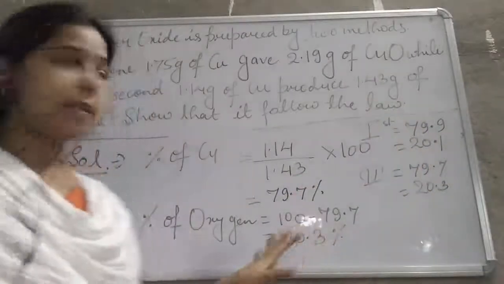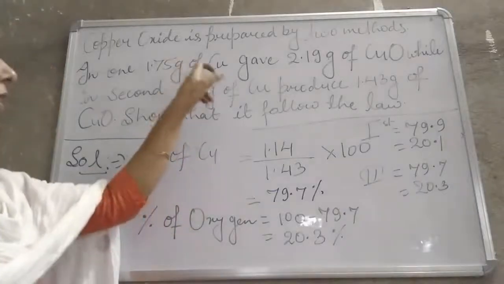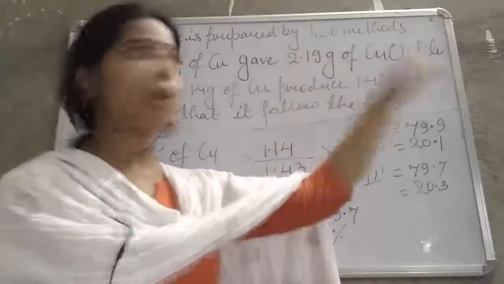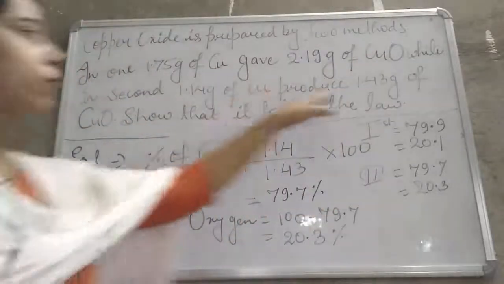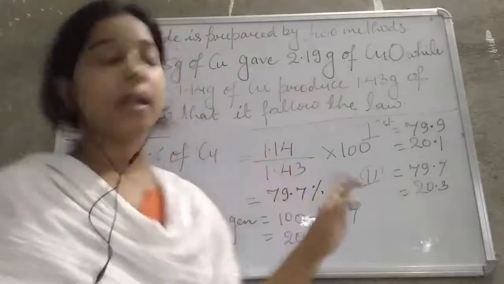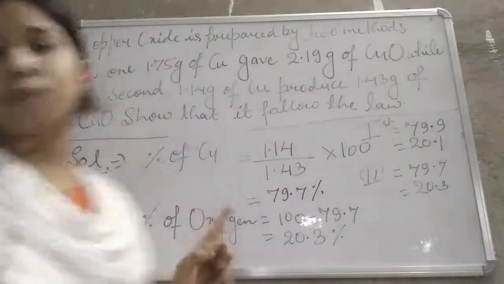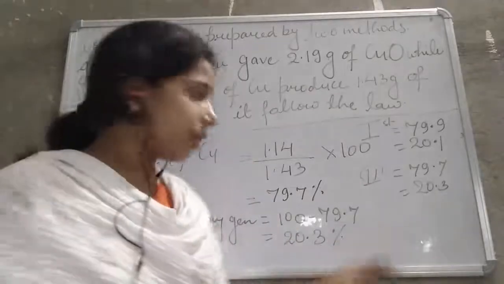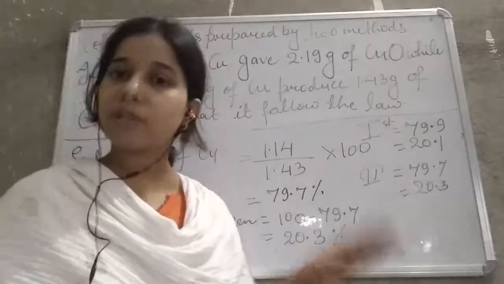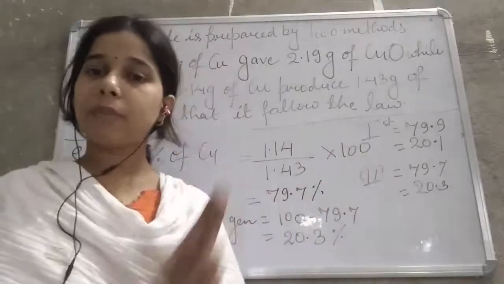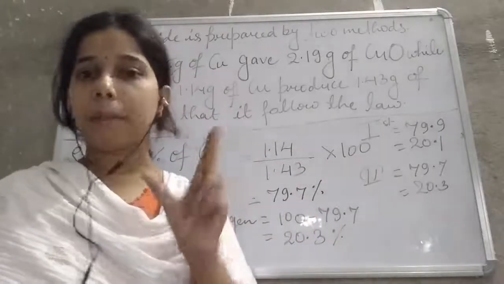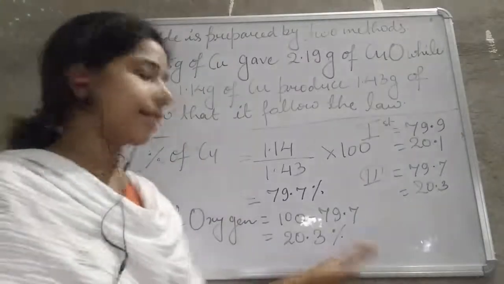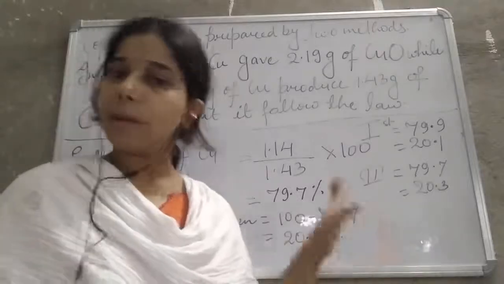So whether we take the copper from 2.19 gram of copper oxide, or from 1.43 gram of copper oxide, the ratio of combining of copper and oxygen remains the same. This proves the law of constant proportion, where in the formation of a compound, the same elements combine together in a fixed proportion by mass. Okay, so this is an example of the law of constant proportion.